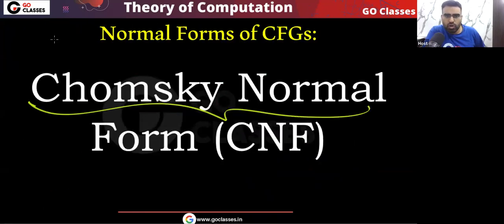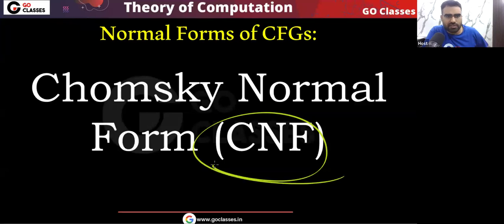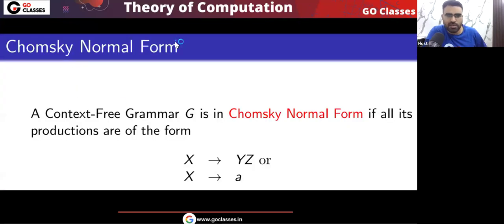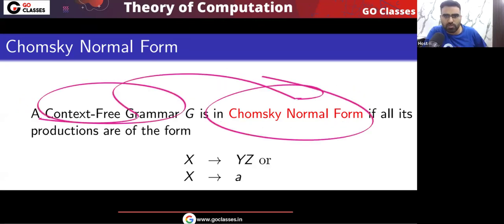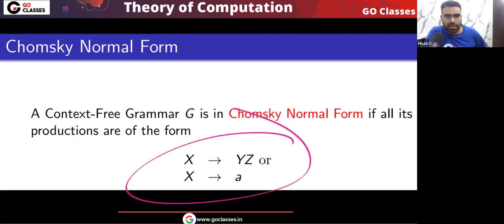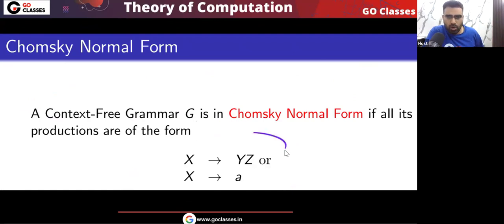Now we will study Chomsky normal form. We will call it CNF. C means Chomsky normal form. Okay, so what is the definition of Chomsky normal form? Read this definition. A context-free grammar is in Chomsky normal form. When can I say that a context-free grammar is in Chomsky normal form? If all the productions have this format. Basically, all the productions must have this format where a variable is going to two variables or a variable is going to a terminal. Okay, so only this type of productions we allow.